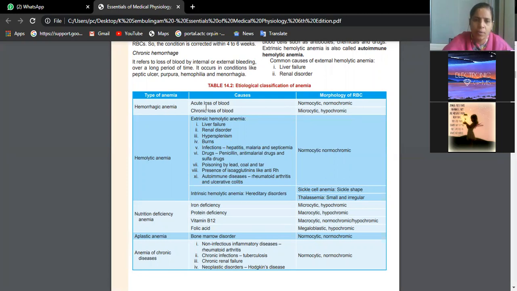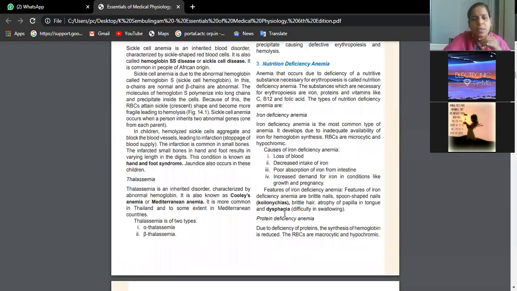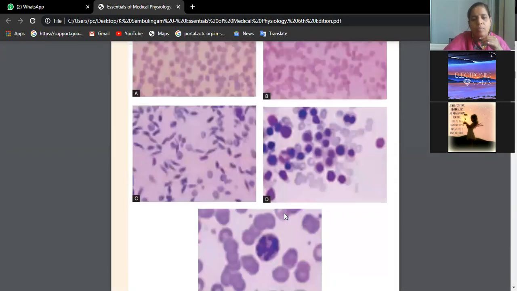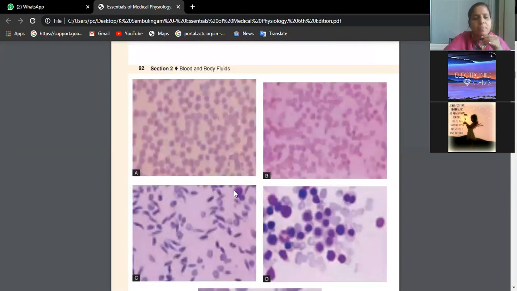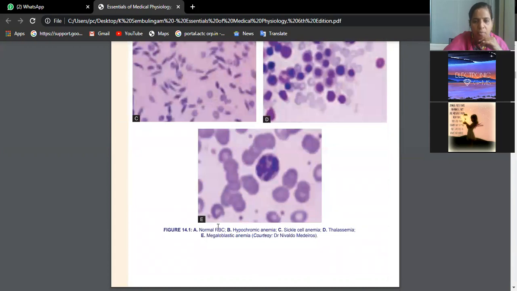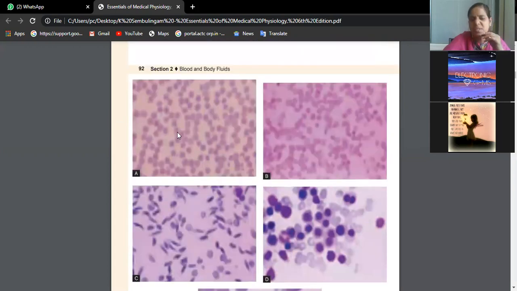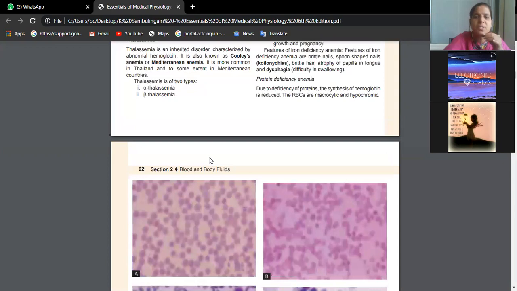Now you have to check the blood picture. How does the blood picture look? See here, normocytic, normochromic, in the sense the RBC shape and size will be normal. That is the meaning of normocytic. Now, these pictures are not at all good, but maybe in your new editions they are a little updated, or the same pictures are continuing.